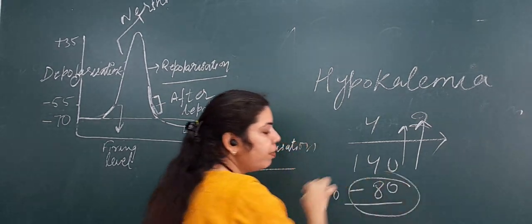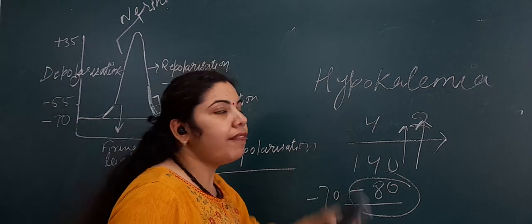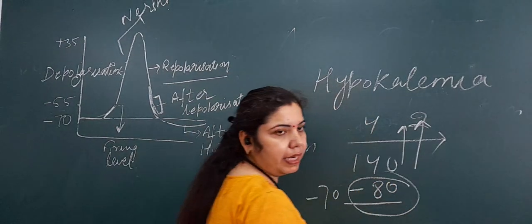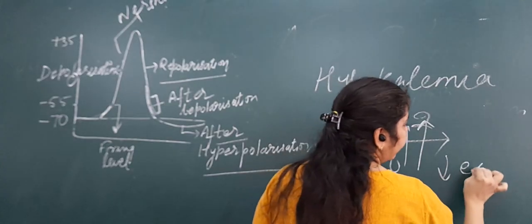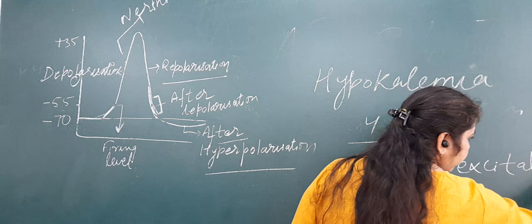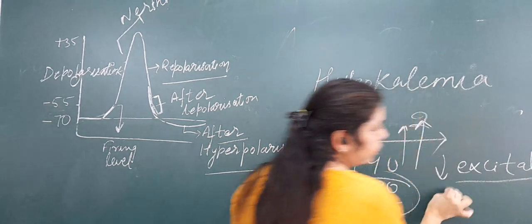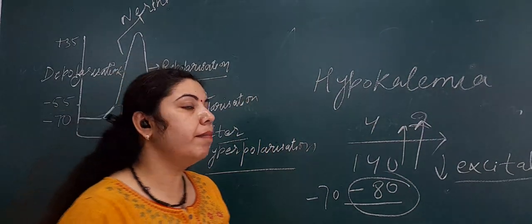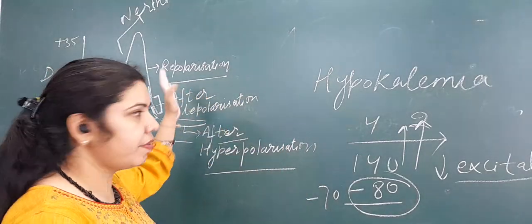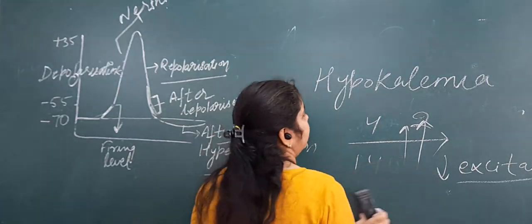It is becoming even more negative. So what will be the effect on the action potential? It will decrease the excitability of the tissue, or the membrane will become hyperpolarized. So this was the MCQ which can be asked in repolarization.